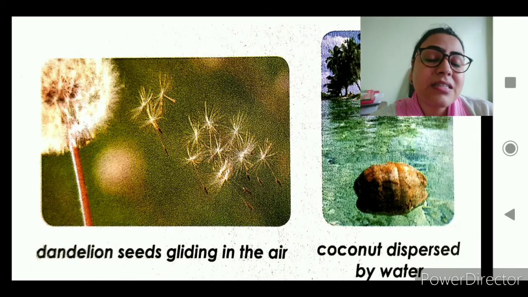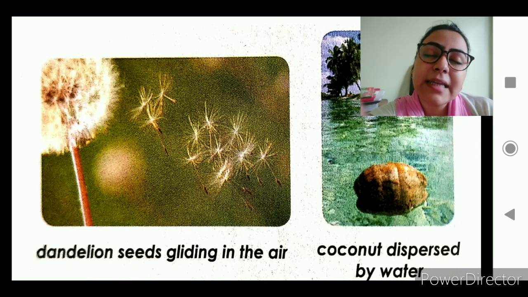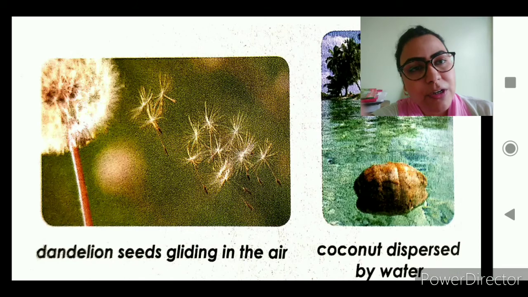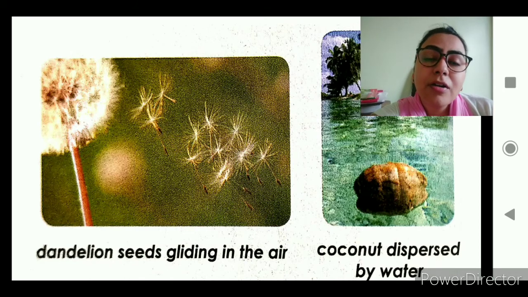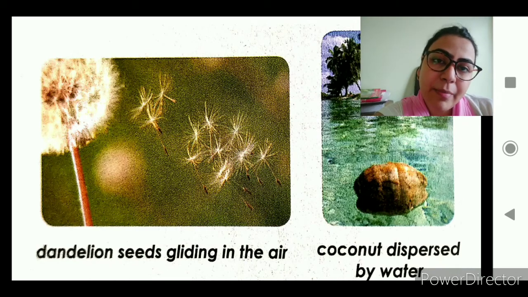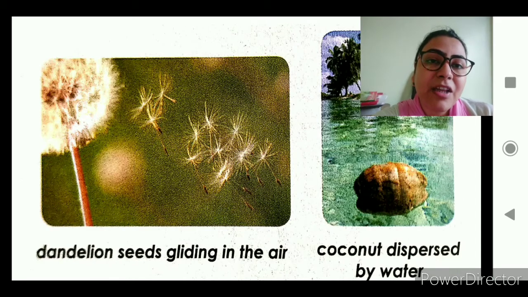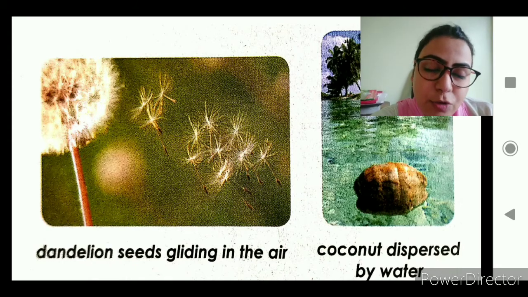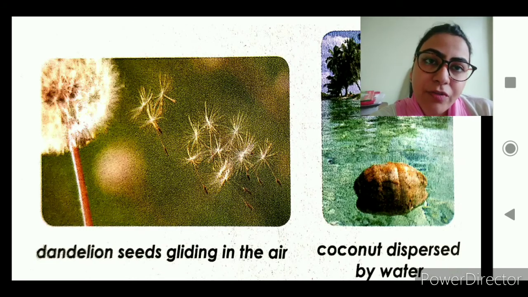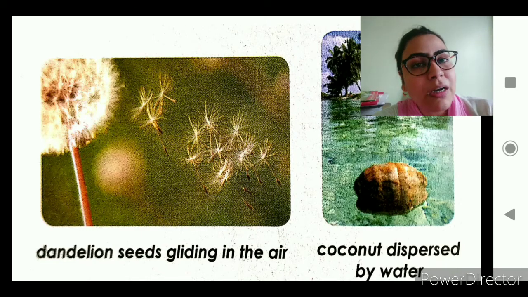So the dandelion seeds are so very light that they can easily be flown away by the wind. So what does the wind do? The wind takes the dandelion seed along with it, and as the wind moves, it reaches a far off place. Can you see those white things? Those are the fur. Once the fur comes off, the seeds fall down on the ground.